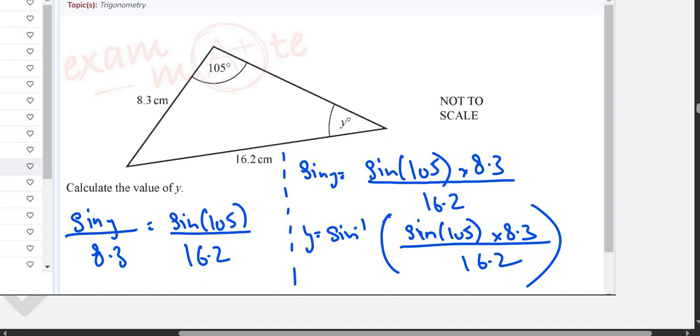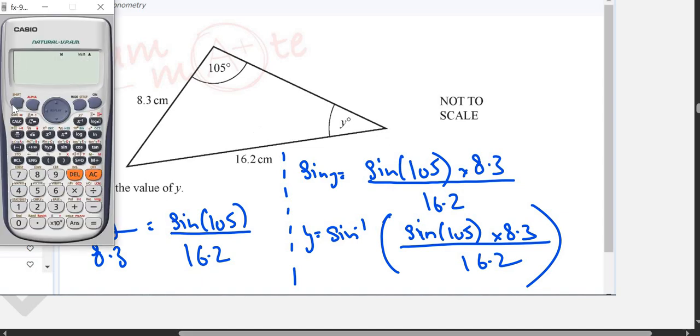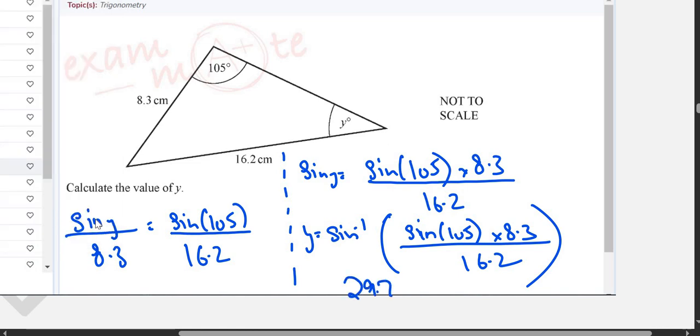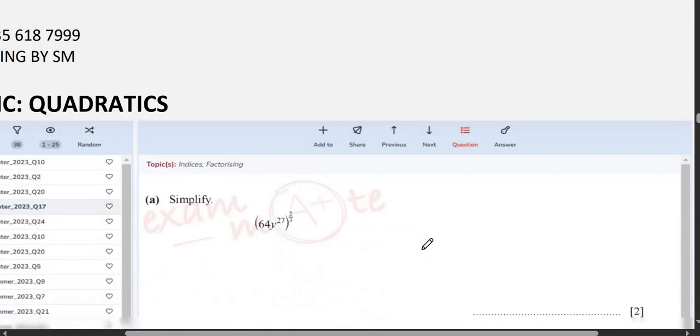Okay, so sine inverse, sine 105 multiplied by 8.3 upon 16.2. Sorry, 16.2. Close the bracket. Let me see if I've put in inverse here. So it's 29.66. So it's 29.7.